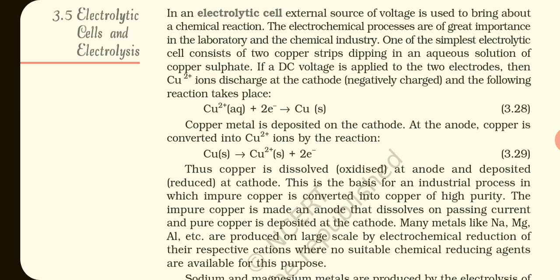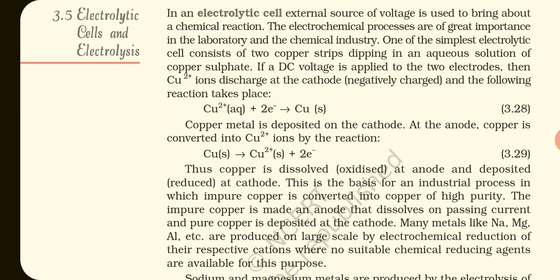One of the simplest electrolytic cells consists of two copper strips dipped in an aqueous solution of copper sulfate. If DC voltage is applied to the two electrodes, then Cu2+ ion discharges at the cathode, which is negatively charged, so the positively charged ion is attracted towards the cathode, and the following reaction takes place.